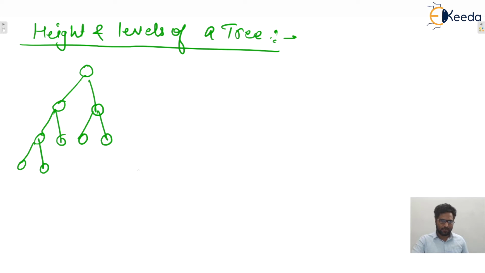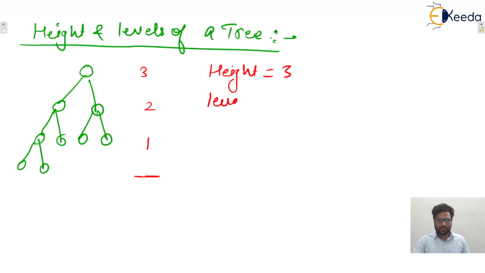Here the height is 0. Height is always calculated from bottom to top, isn't it? So at the lowest bottom the height is 0. If we move one step upward, the height becomes 1, here 2, here 3. So the height of this particular tree is 3.